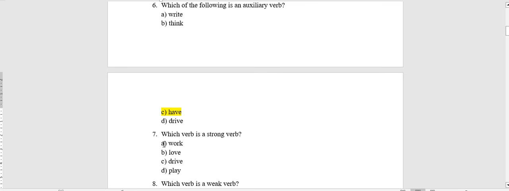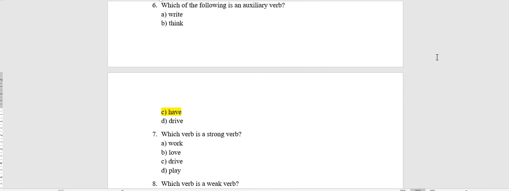Here we go. Which verb is a strong verb? A strong verb doesn't have a dental ending, an ending like T or D, and so it could be an irregular form.